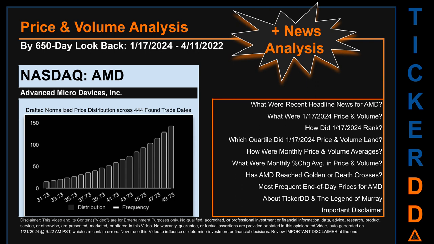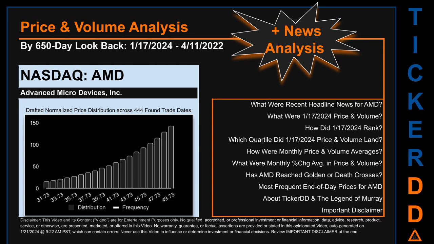AMD went public on March 17, 1980, which was roughly 43 years and 10 months ago. Looking back 650 calendar days from Wednesday, January 17, 2024 to Monday, April 11, 2022, we found 444 applicable trade dates for use in our analysis.